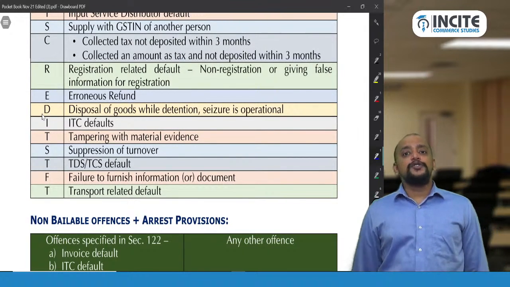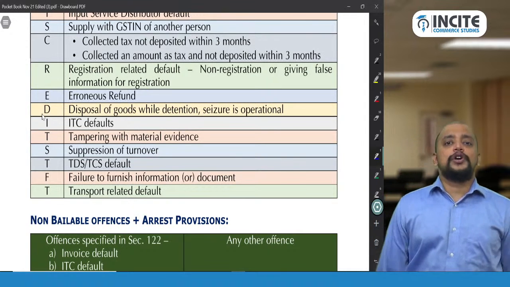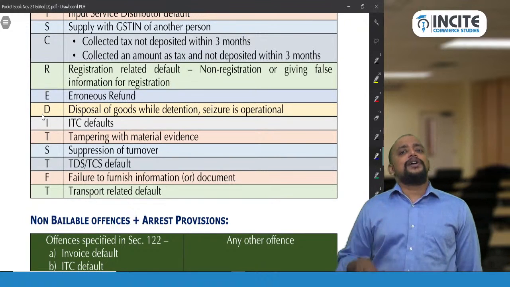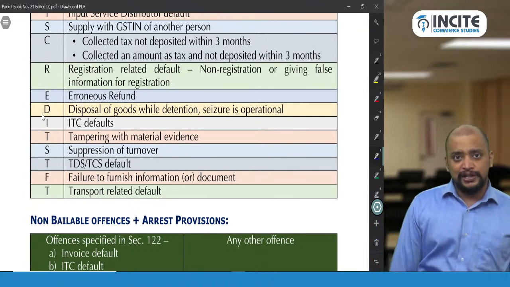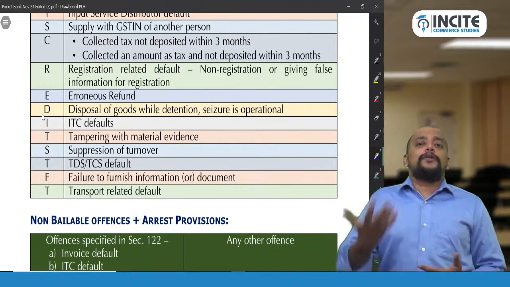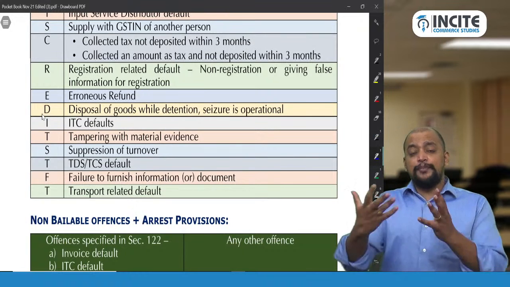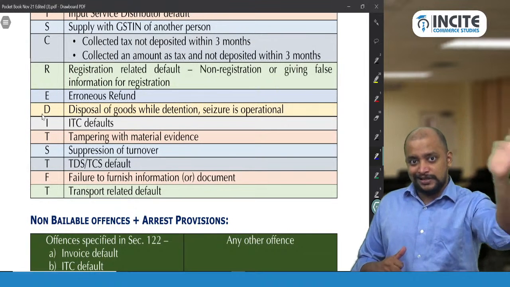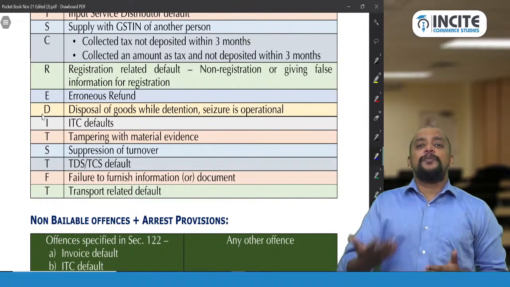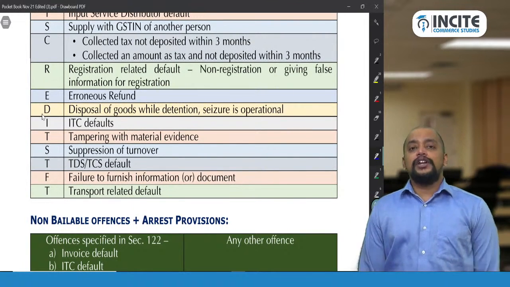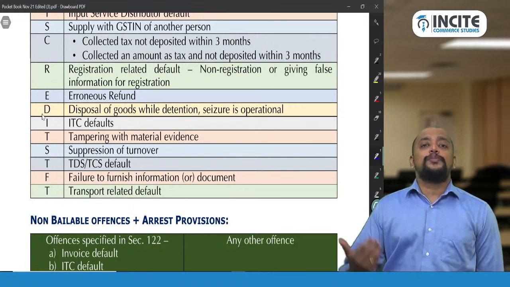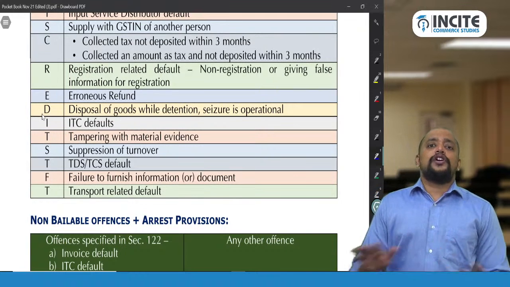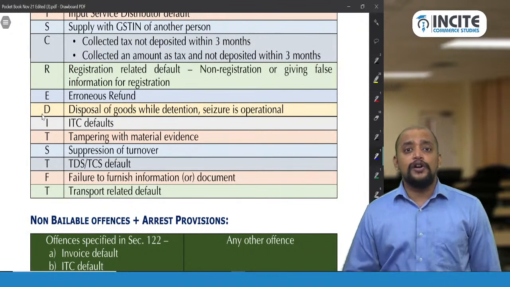Then D, disposal of goods while detention or seizure is operational. See, there is an alternative to seizure that you need to understand, called detention or prohibition. That is, when it is practically not possible for the department to take possession, instead of passing a seizure order, already discussed, two situations, seizure order, when it is practically not possible to seize the goods, so what they will do, they will pass a detention order or a prohibition order, which means that you should not deal with those goods, you should not part with those goods, you should not remove or sell those goods.